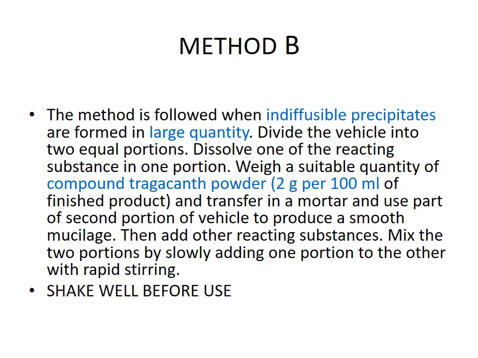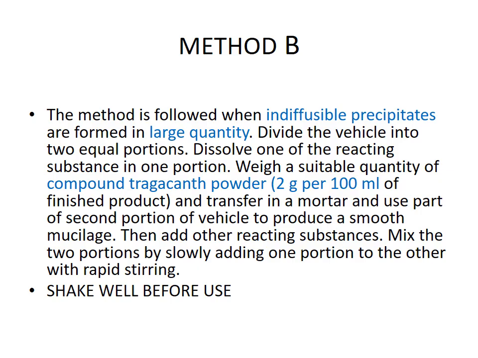Method B is somewhat similar to method A, that is, divide the vehicle into two equal portions and add one of the reacting ingredients in one portion and the other reacting ingredient in the other portion, but in a different way.